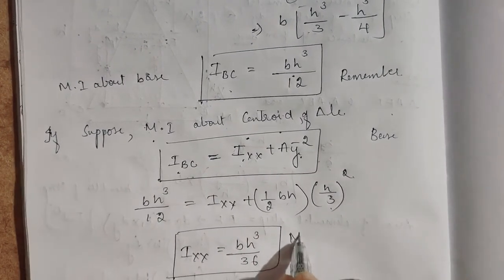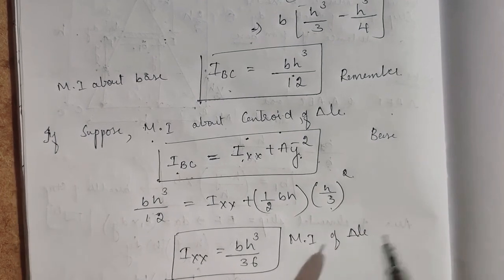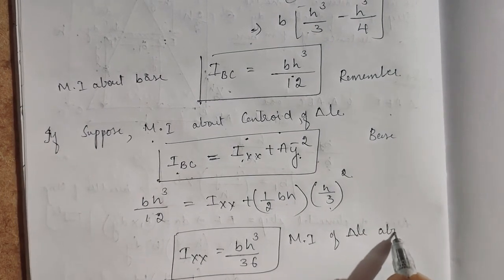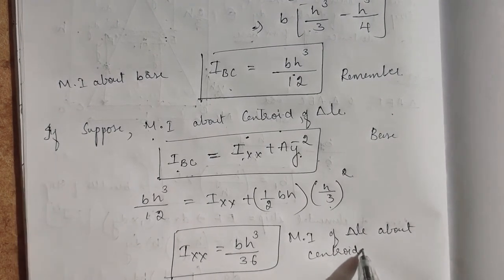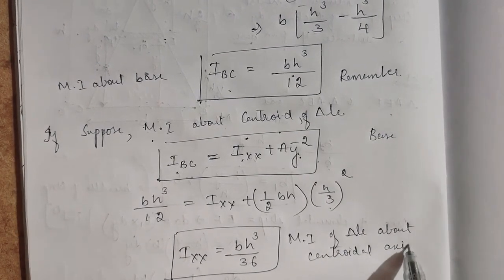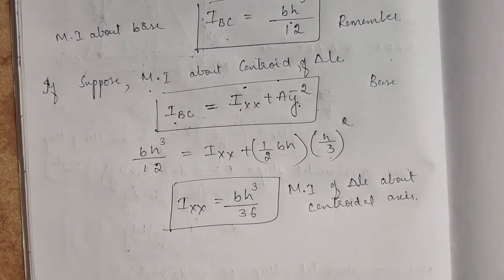So this is the moment of inertia of the triangle about the centroidal axis. You can solve in the traditional way and you will get the same answer, that is Ixx is equal to bh cube by 36.